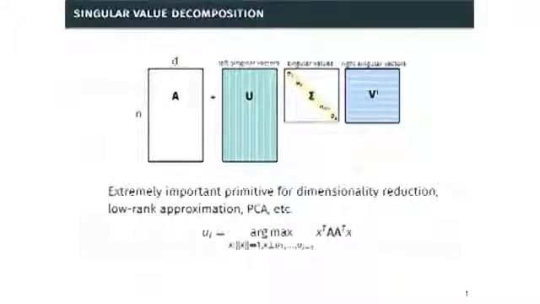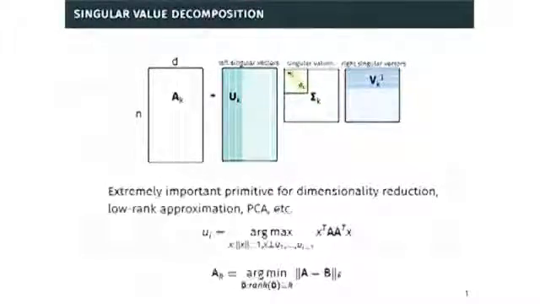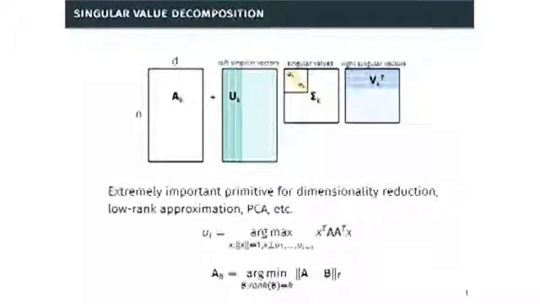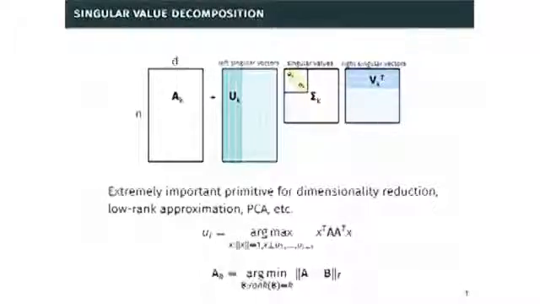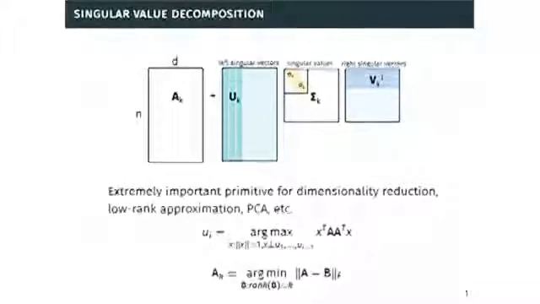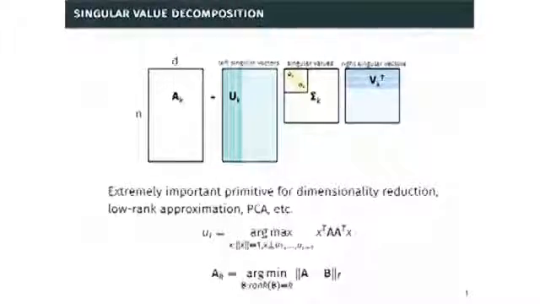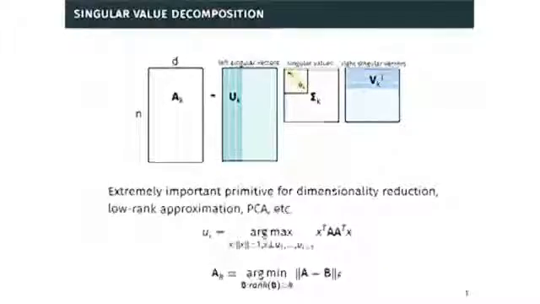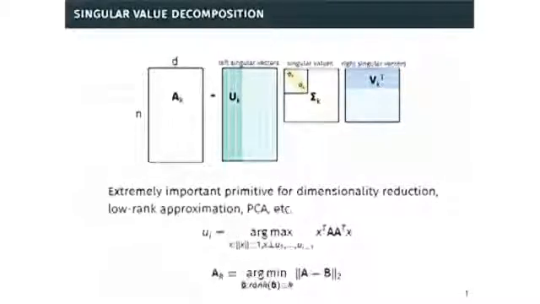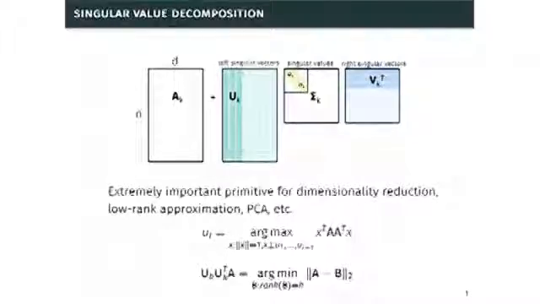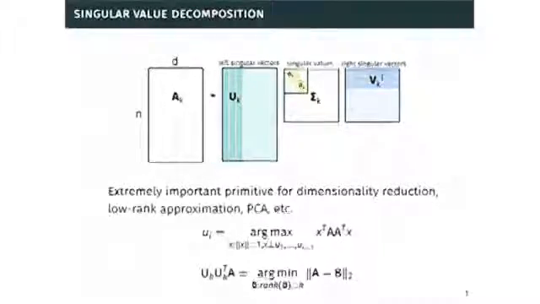Due to these optimality properties, you can read off an optimal low-rank approximation from the singular value decomposition. If I just zero out all but the top k singular values and their corresponding singular vectors, I get this rank k matrix A_k, which minimizes the error, the Frobenius norm of A minus B, for all rank k matrices B. And this actually minimizes the error when you measure it in terms of any unitarily invariant norm. An important other one is the spectral norm error. Now, A_k can also be written as the projection of A onto its top k principal components, so I can write that as U_k transpose A.